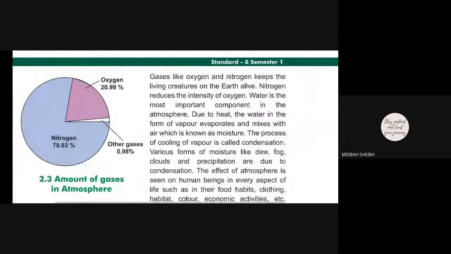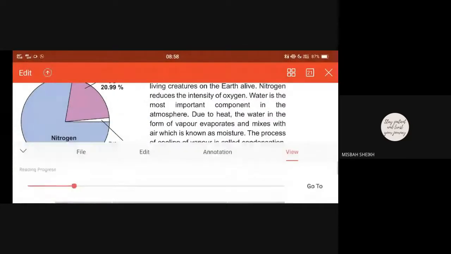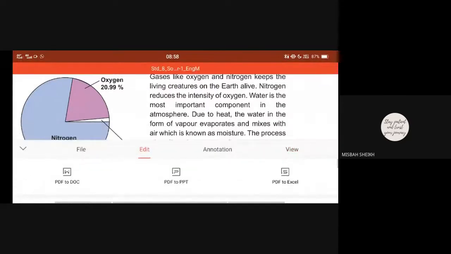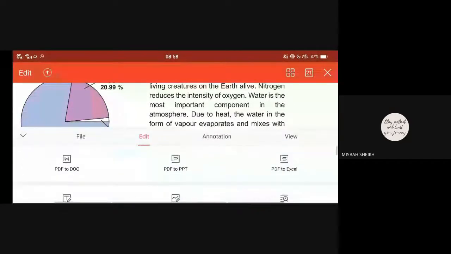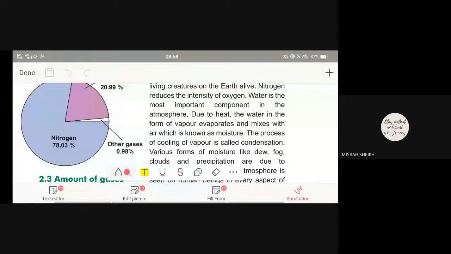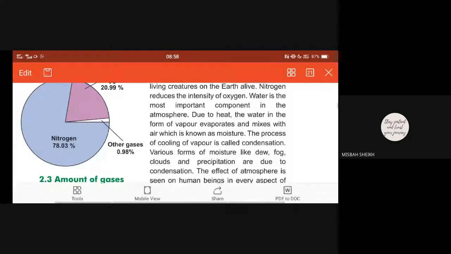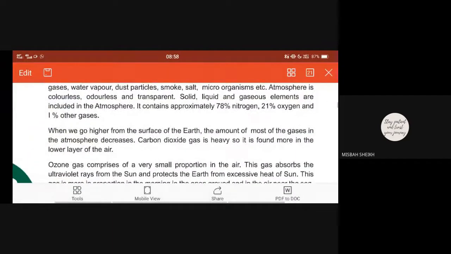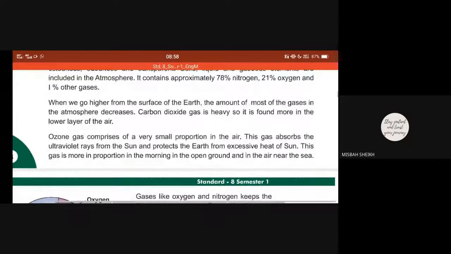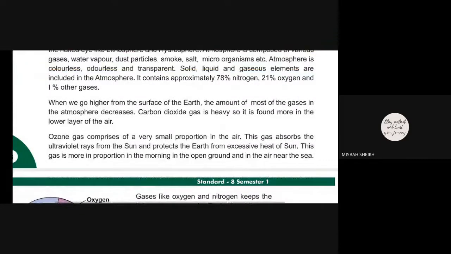You can see over here in the circle, nitrogen is 78, other gases 0.98 and oxygen 21 percent. Clear? This is one type of pie chart. As we go higher from the surface of the earth, most of the gases in the atmosphere decrease. As carbon dioxide is a heavy gas, that's why we find it mostly in the lower layer of the earth.